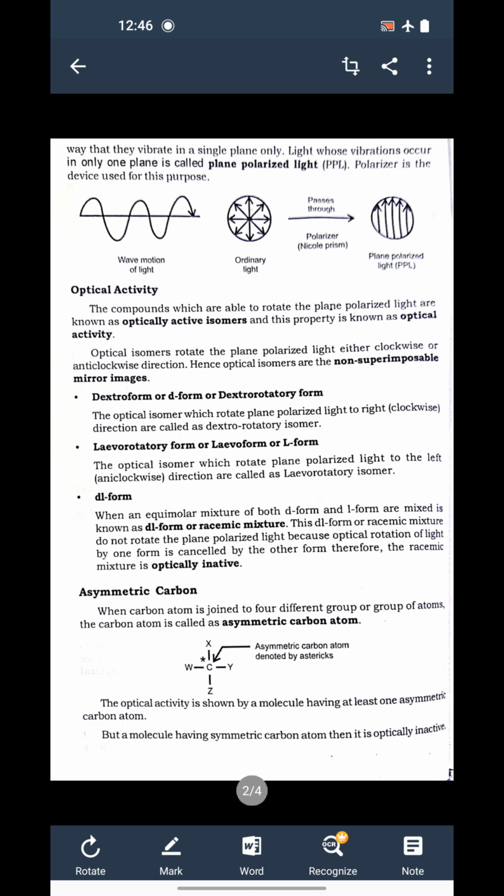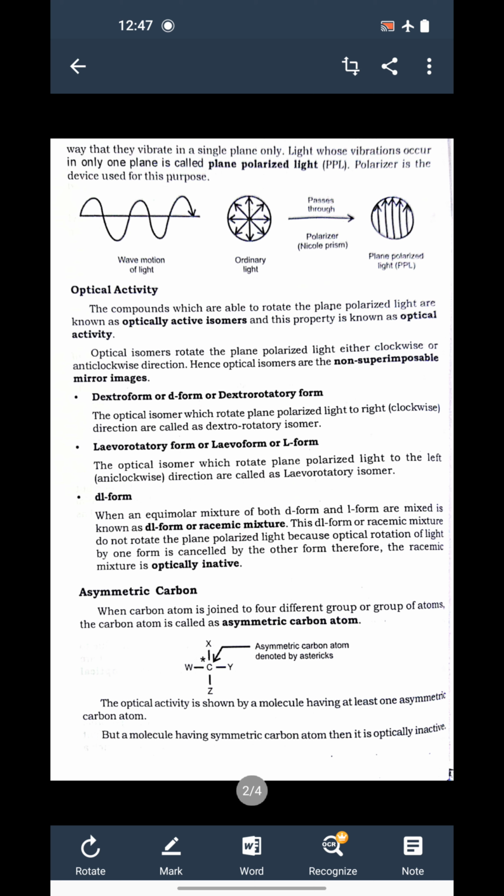Now what is optical activity? The compounds which are able to rotate this plane polarized light, meaning PPL, are known as optically active isomers, and this property is known as optical activity. Of course, a compound may rotate PPL to the right side, meaning clockwise, or anti-clockwise, and depending upon that. One more thing: two optical isomers are mirror images of each other, but they are non-superimposable mirror images of each other.